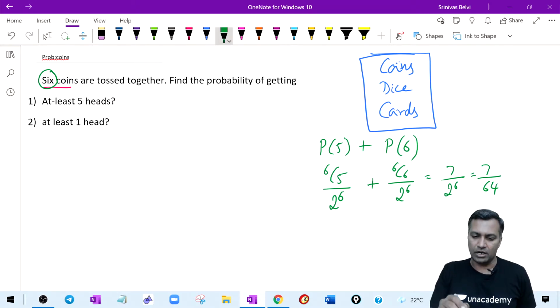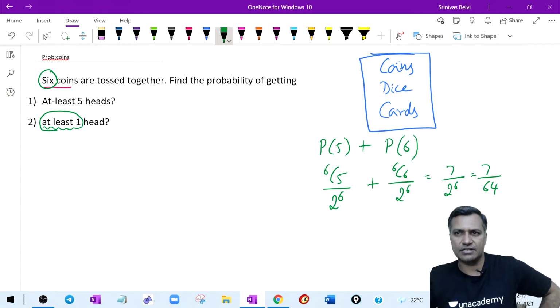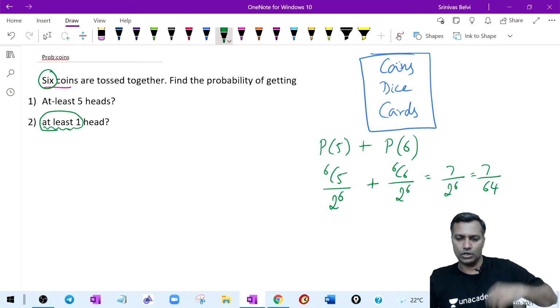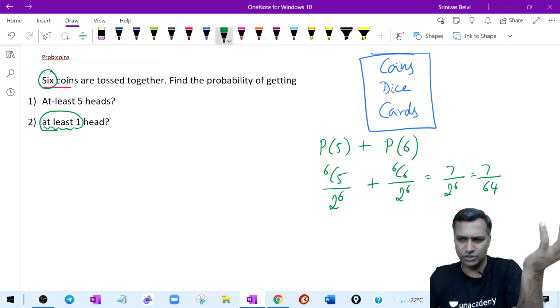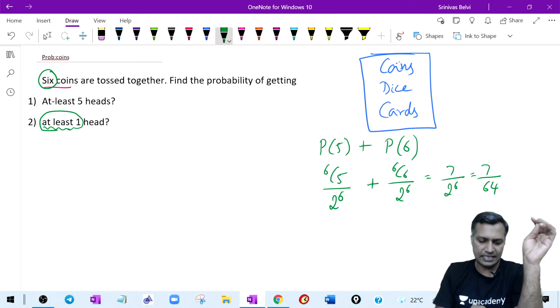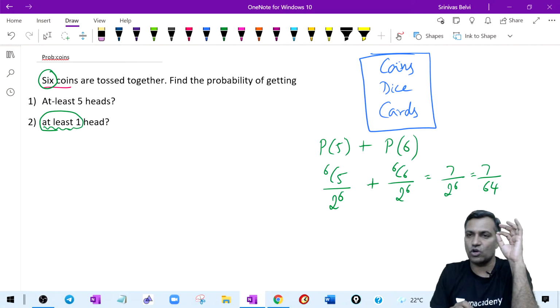At least 1 head. I want to talk about this. Whenever you get this, at least one is a pretty standard phrase. At least one is a very, very standard phrase when it comes to probability, especially probability in permutations, counting, in any counting business. At least five is not a standard phrase. This is not a standard one, but at least one is always a standard one.